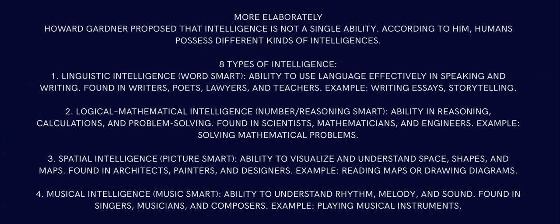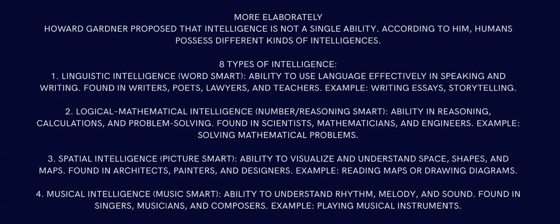For example, 8 types of intelligence are here. Number 1 is linguistic intelligence, that is word smart, the ability to use language effectively in speaking and writing. This intelligence is found in writers, poets, lawyers and teachers. Examples: writing essays, storytelling, novelist, rapper. Eminem is a linguistically intelligent guy, for example. Or Snoop Dogg, or Dr. Dre, or Kendrick Lamar, or Drake.